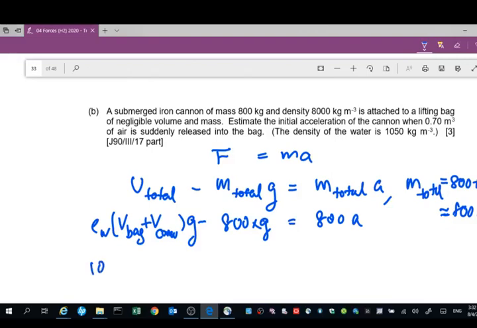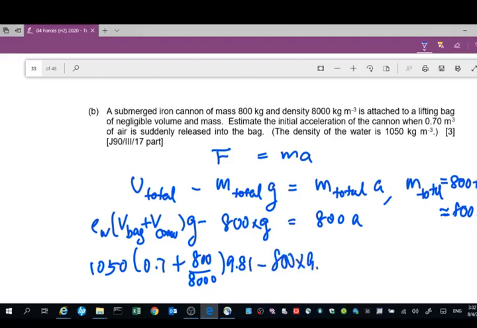So this is 1050. The volume of the airbag is 0.7. The volume of the cannon is actually 800 divided by 8000. Okay, the mass divided by the density gives you the volume. Times 9.81. Then minus 800 times 9.81, equals 800 a. When you work out all this, you should be able to get a value of 0.49 meters per second squared. Okay, that's all for this question here.